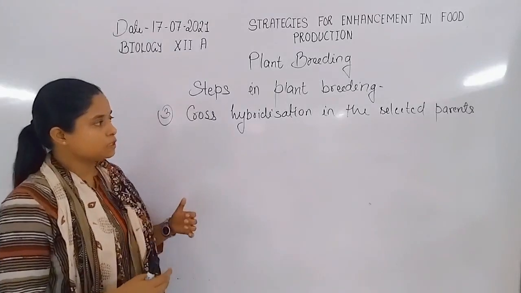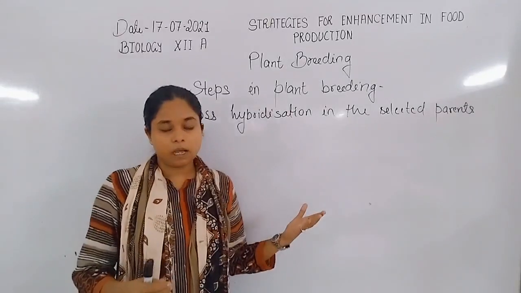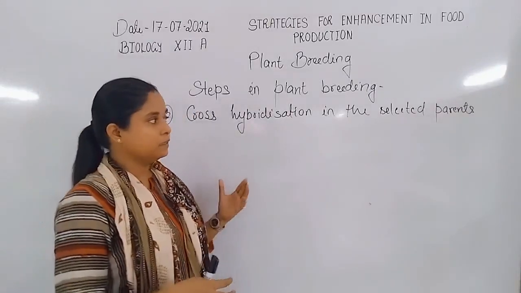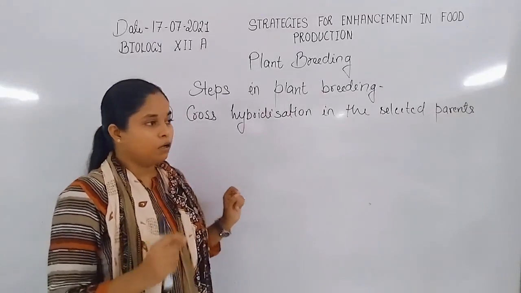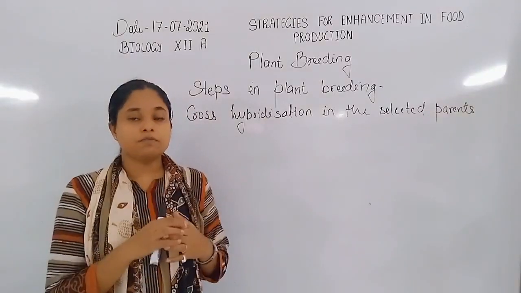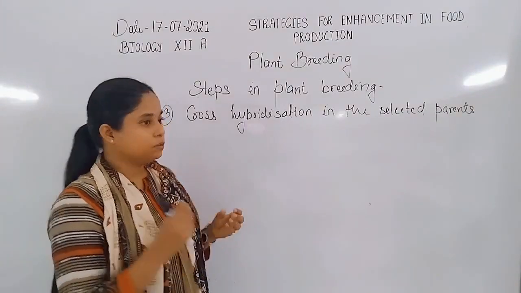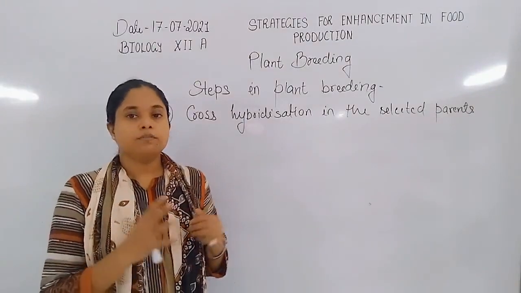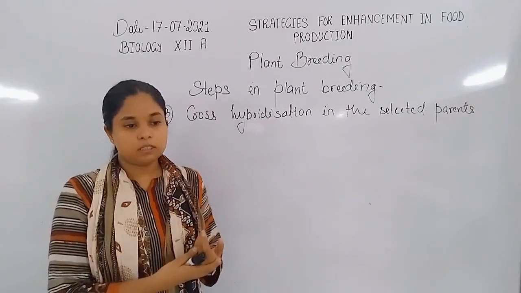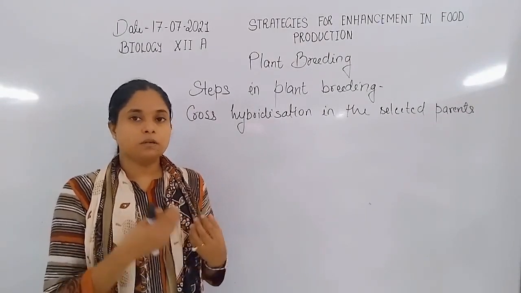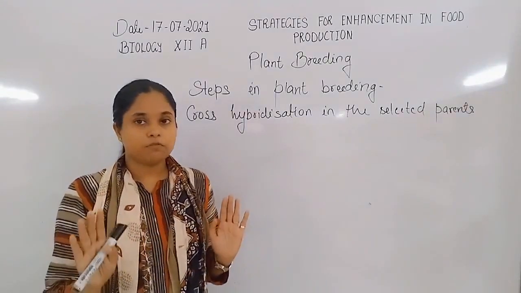So when we choose the desirable plant, or the parent plant, because we are going to hybridize, we are going to make a true plant breed for the yielding of food production, for example.